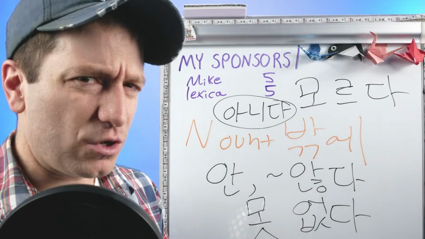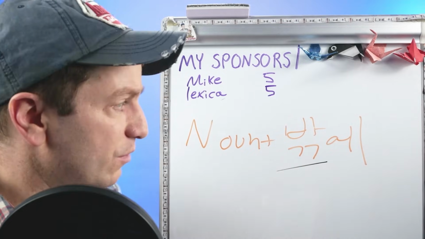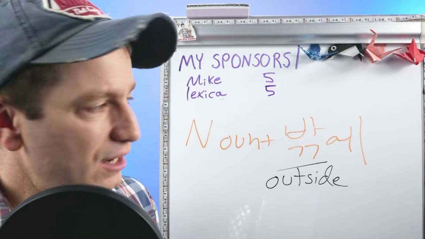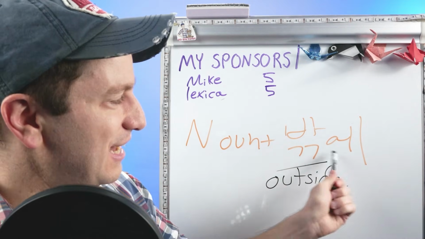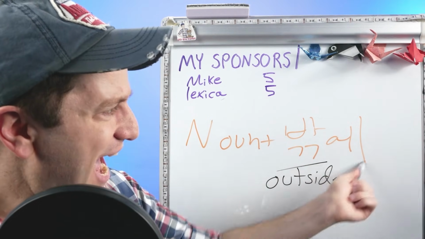So how does this work then? This word, 밖, it's a regular Korean word. So you can say like 강아지는, the dog, 밖, outside, 밖에 있어요. 밖에 있어요. The dog is outside, literally at the outside.